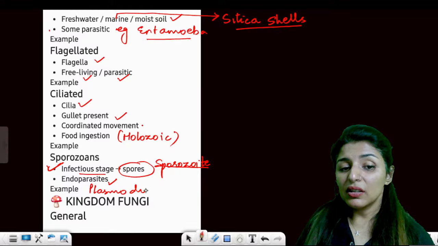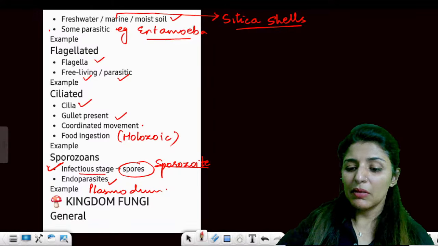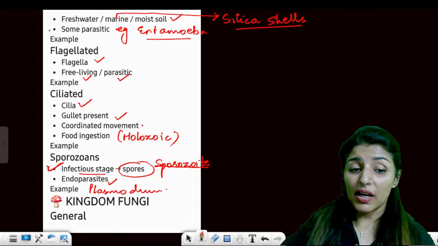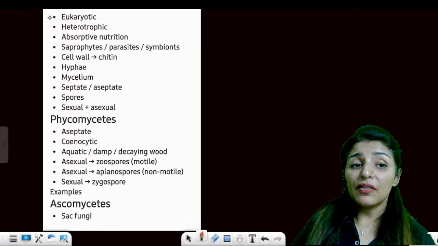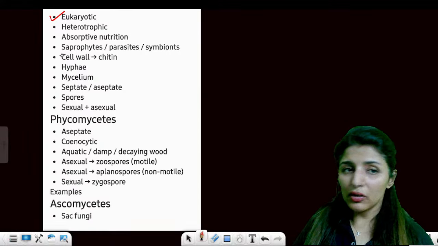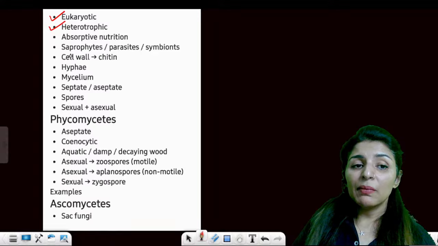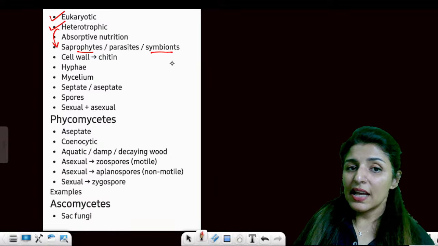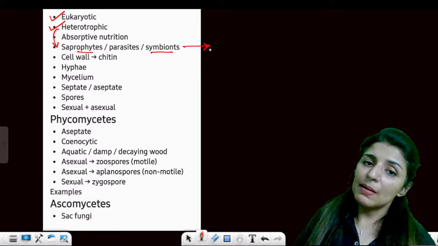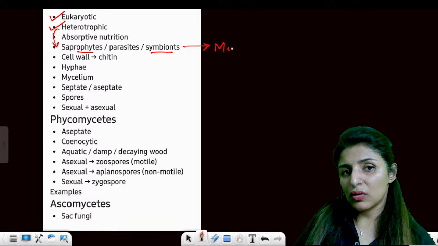Now, coming on to the third very important kingdom, which is kingdom fungi. Kingdom fungi consists of eukaryotic organisms. All of them are heterotrophic. Some of them can be parasitic. They can be saprotrophic or symbionts. Can anyone tell me an example of a symbiont fungi? Yes or no?